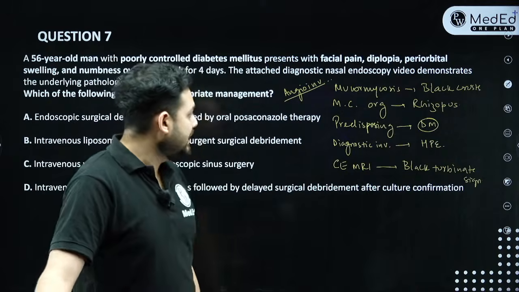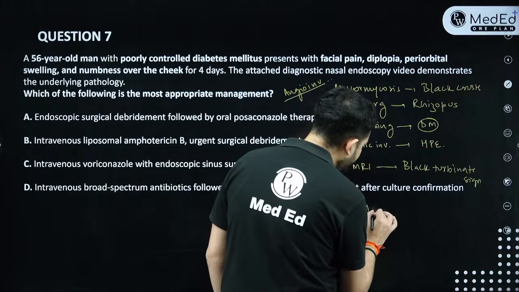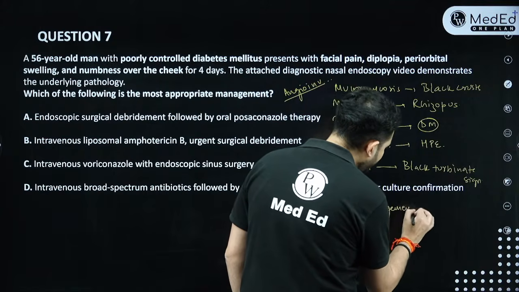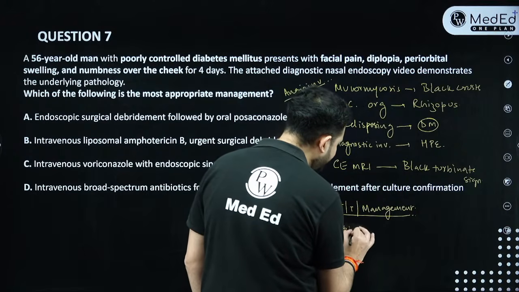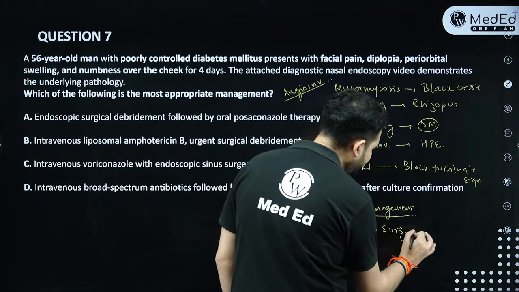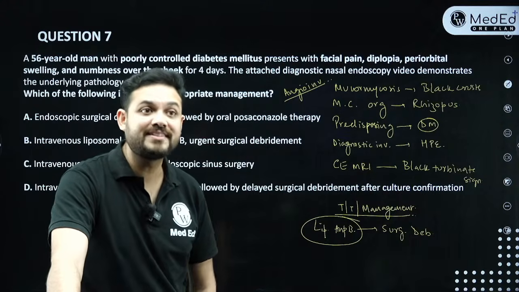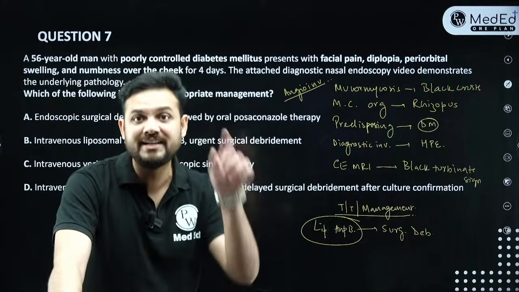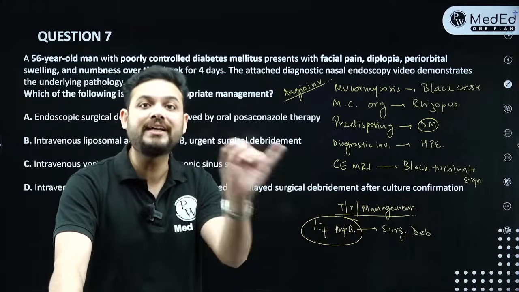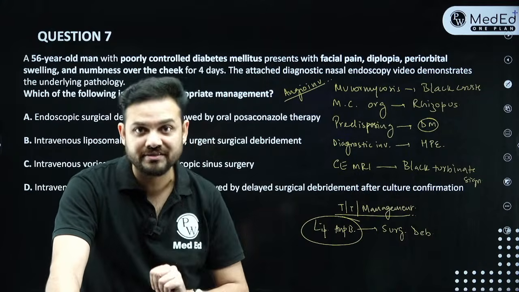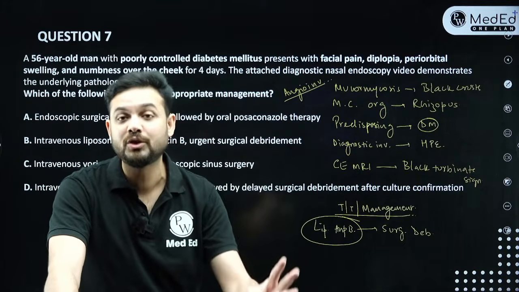Correct, right? Now, if I ask you what is the most important treatment or management in such cases, the most important treatment and management in such cases is to start the patient on liposomal amphotericin B and do an immediate surgical debridement. This is the most important drug, most effective drug against this. So this is liposomal amphotericin B. And now see what they asked in INI-CET this year. They asked, what among the following is a drug not given in case of mucormycosis? And there were 4 options. First option was liposomal amphotericin B, second was posaconazole, third was isavuconazole, and fourth was voriconazole.